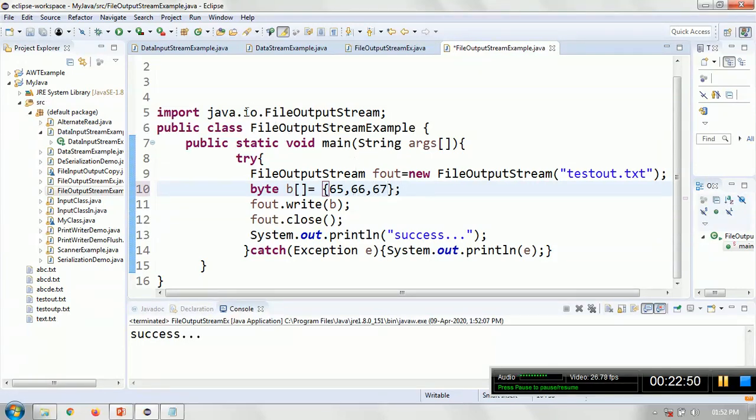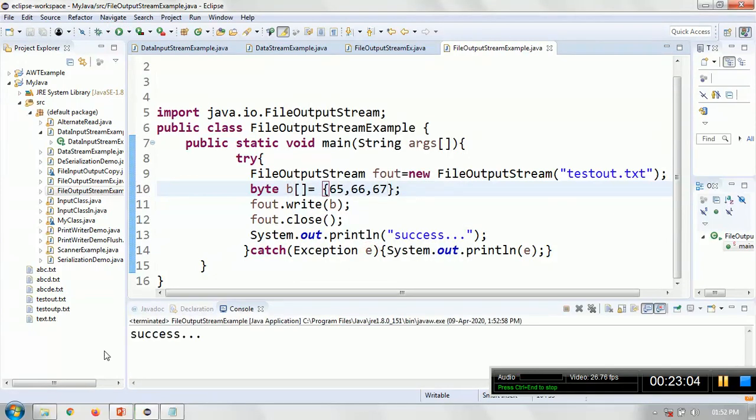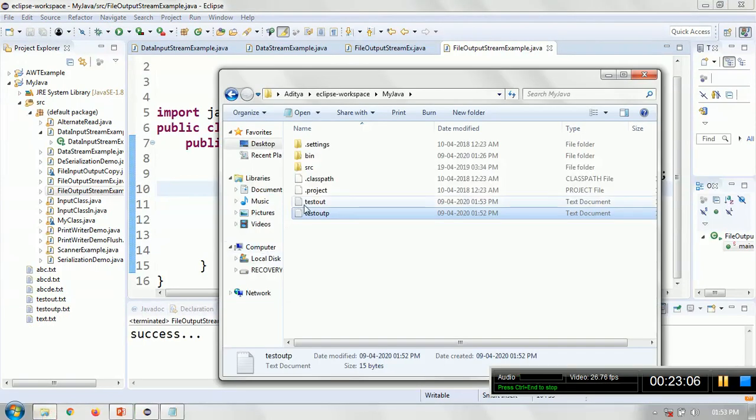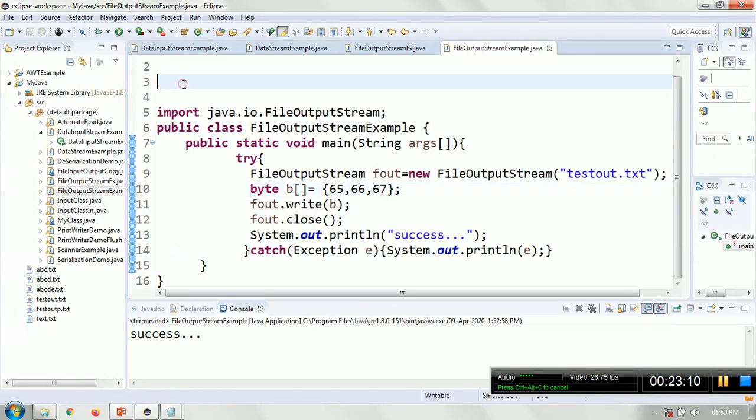And create your own byte array and then you can call write. So what will happen here? See, the file name is testout.txt. The previous one is a different file. It is testout only. See, ABC. That is the output.